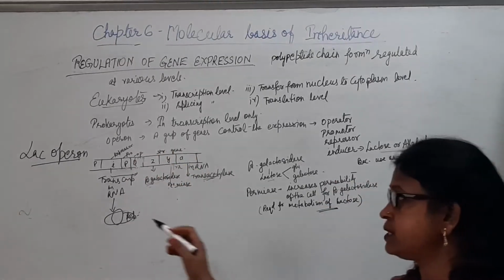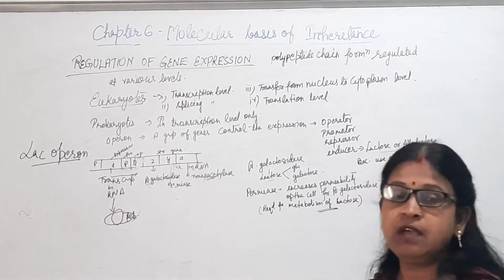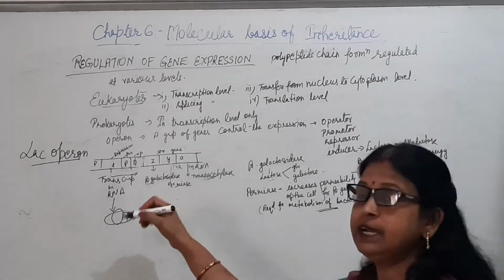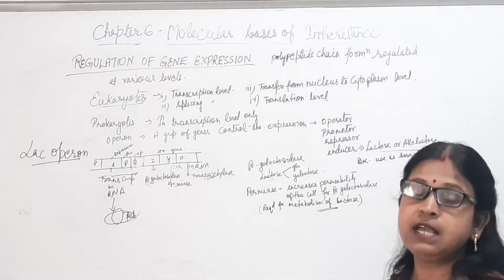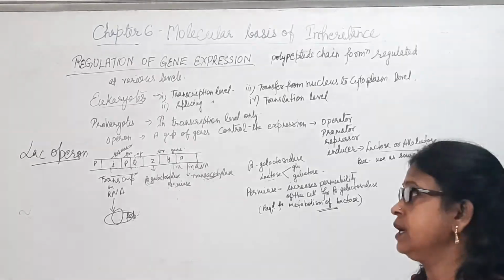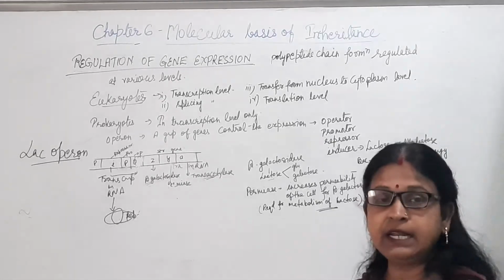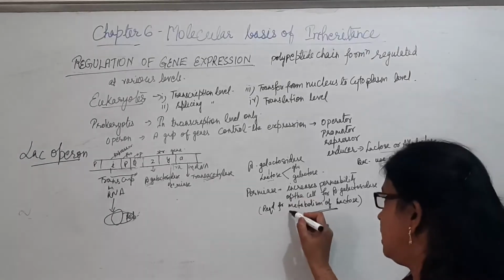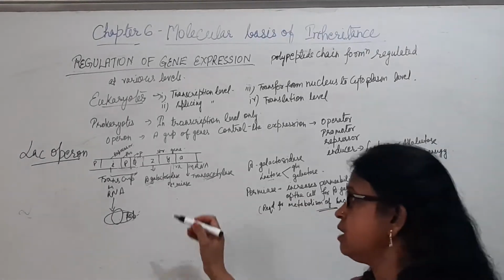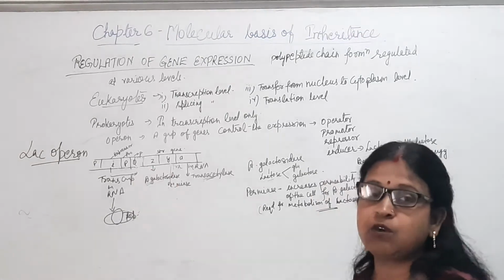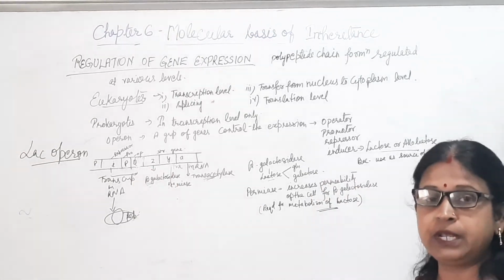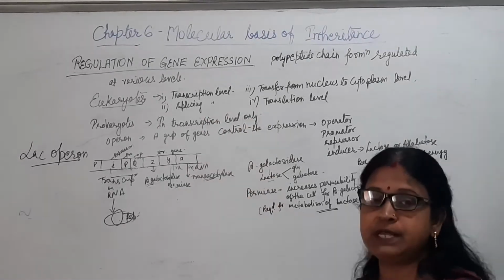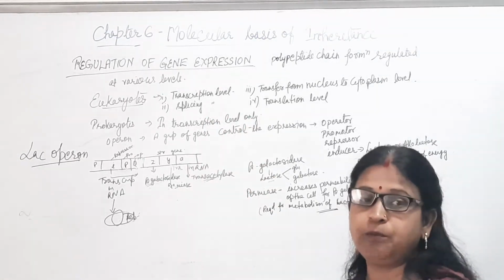Here the inducer is lactose or allolactose. When lactose is provided in the system, only then will it induce the functioning. That's why it is known as an inducer type of operon. So lactose is the inducer here, and in the absence of the inducer, the metabolism of lactose will not occur, because the operator region is occupied by the repressor protein. In this way, we can see how gene expression takes place in E. coli, that is the lac operon.